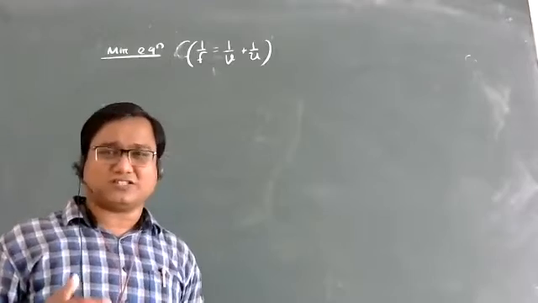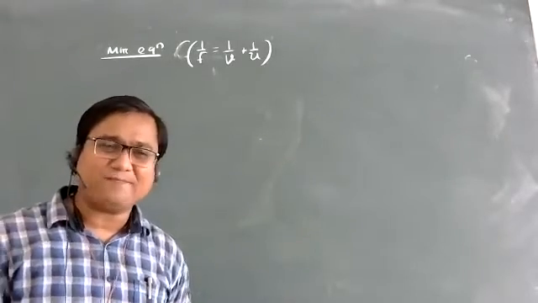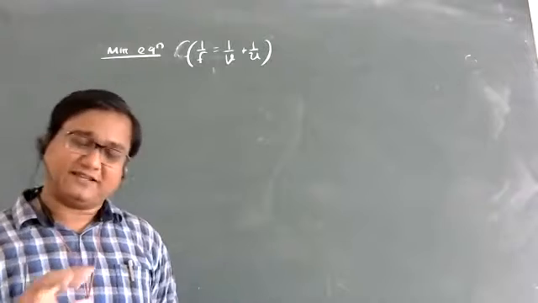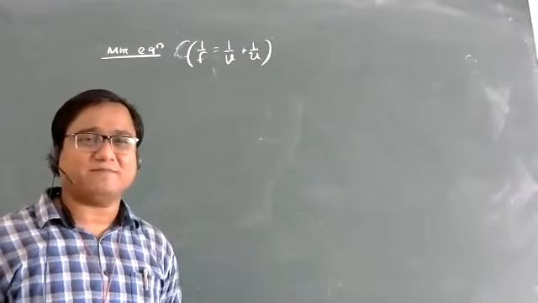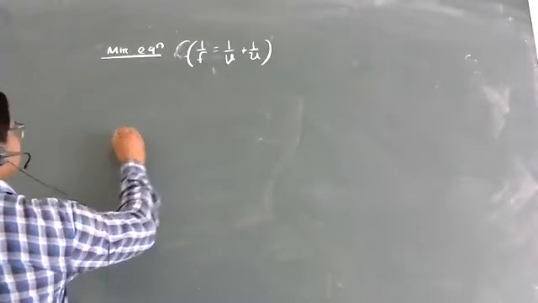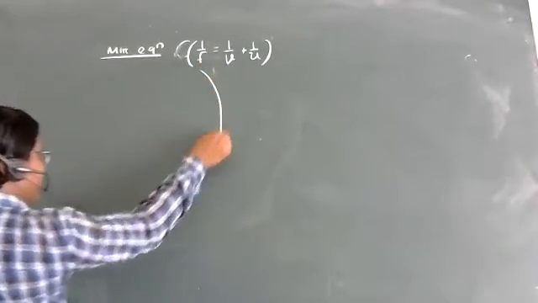Some other books, such as state board books, focus on one common point F and another common point P. By that method also it can be proved. So the methods may be different, but the proof is the same. Let us draw it fast. Let me draw a bigger picture.